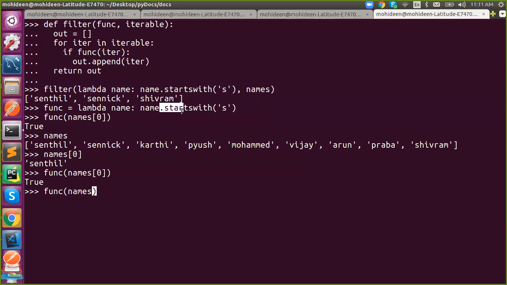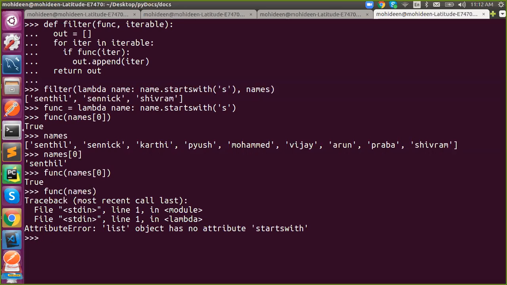Your list doesn't contain startswith. Startswith is a string attribute, correct? You are checking in a string, so it is not possible with a list. It will raise an attribute error: list object has no attribute startswith. You are passing a list, but a list does not contain startswith.